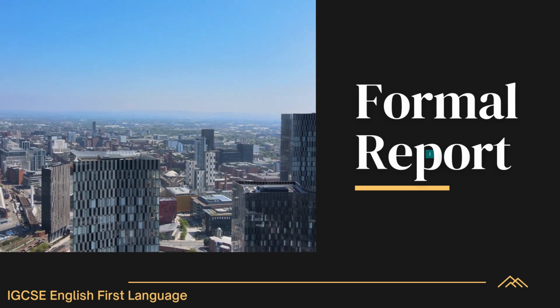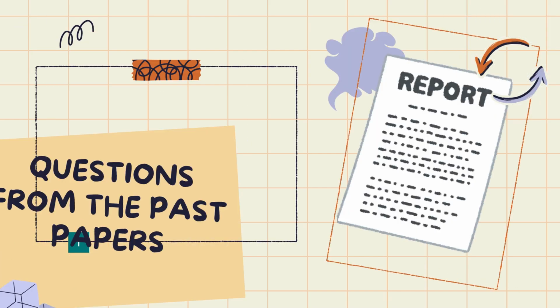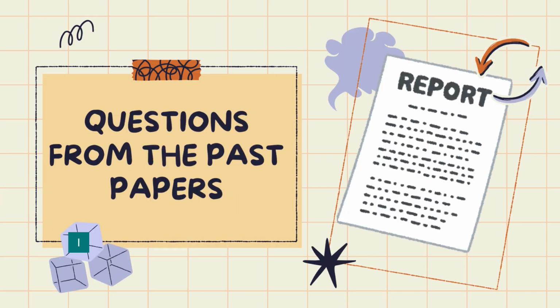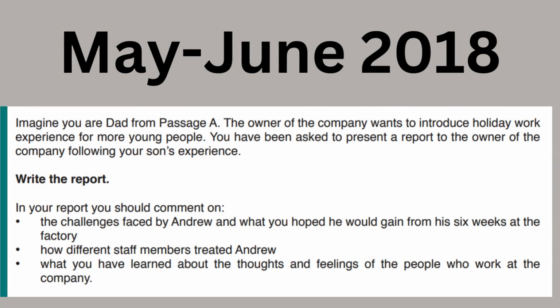clear and organized manner. Now, let's analyze some of the questions related to report writing from the past papers. This is an example from my June 2018 past paper. It says, imagine your dad from Passage, the owner of the company, wants to introduce holiday work experience for more young people. You have been asked to present a report to the owner of the company following your son's experience. It means your son has already experienced something. Whether it was a good experience or not, you are just giving recommendations. At the end, if you want something to be changed, then you give your recommendations.